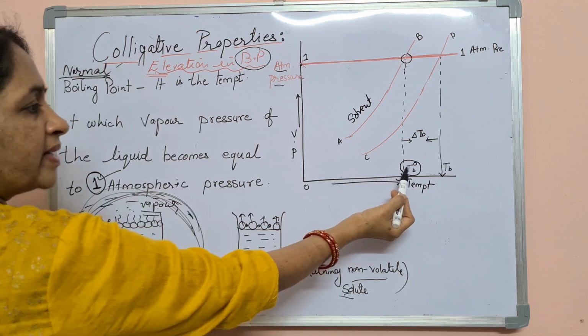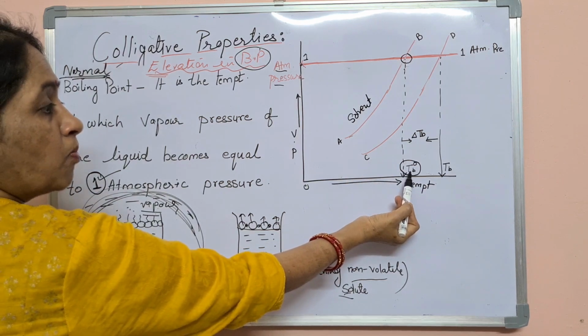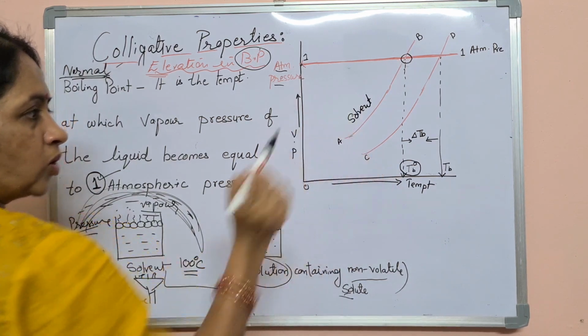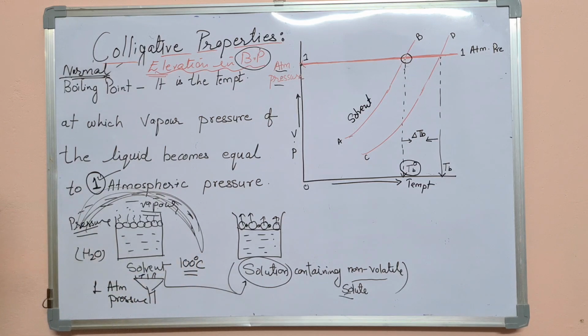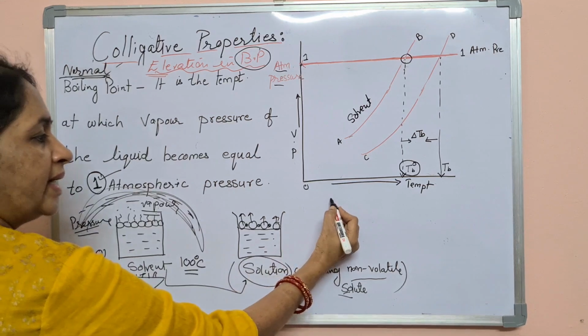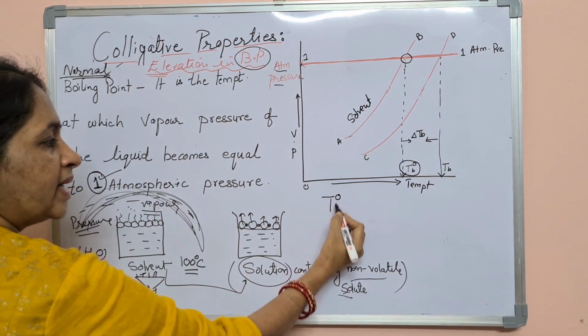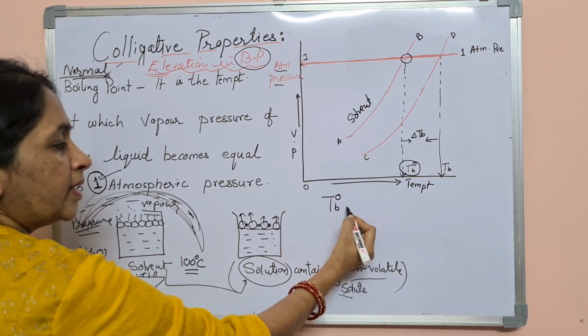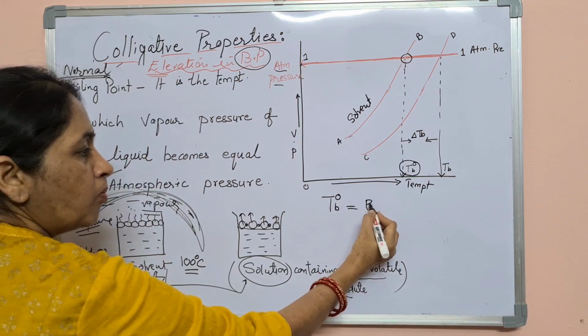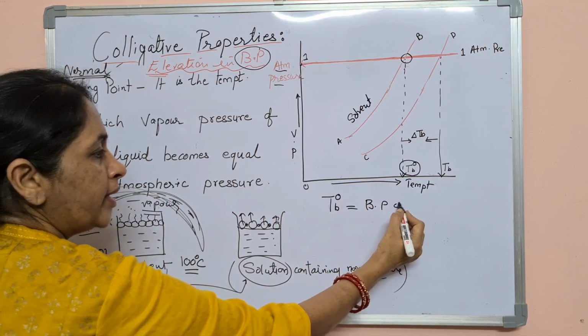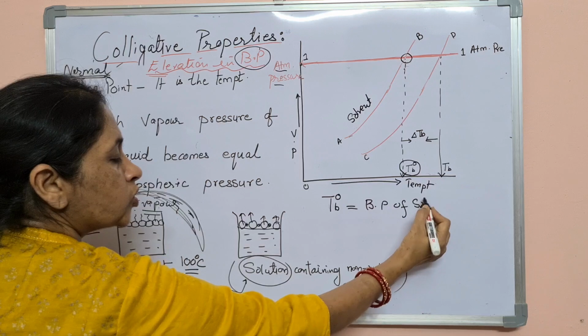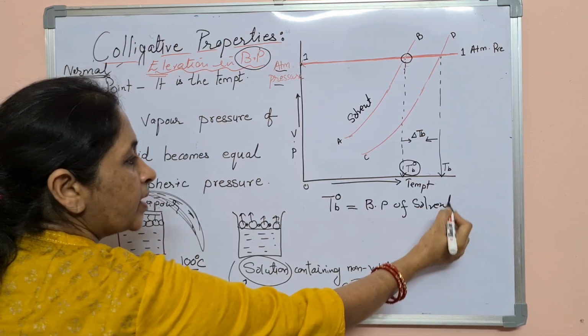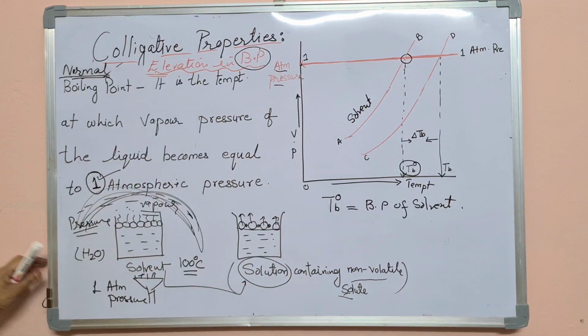So I can find out that this is the temperature, the boiling point of the solvent. I think it is clear to everybody. This is the boiling point of the solvent, and it is represented by delta naught B.